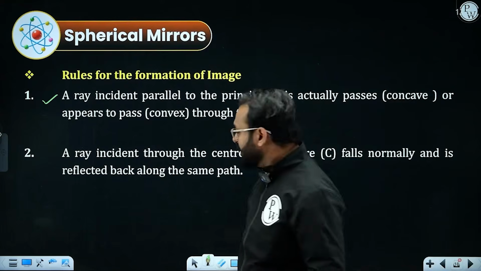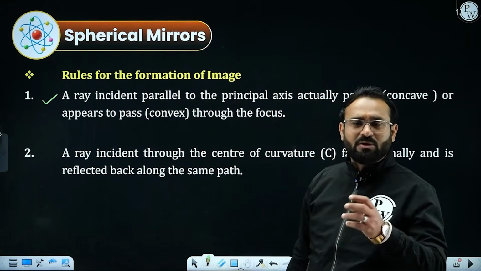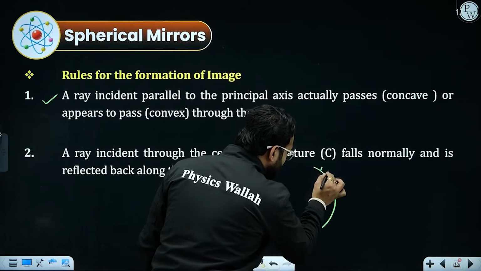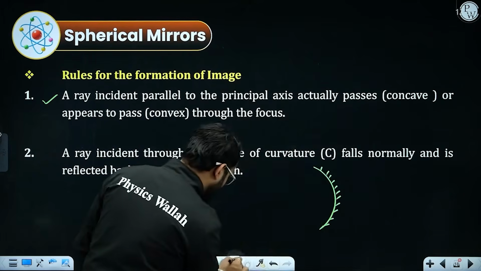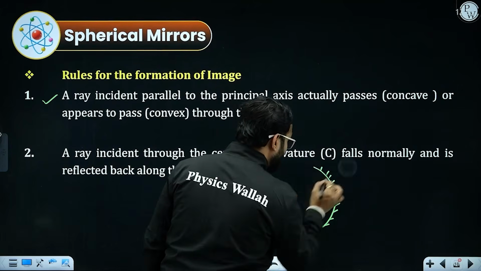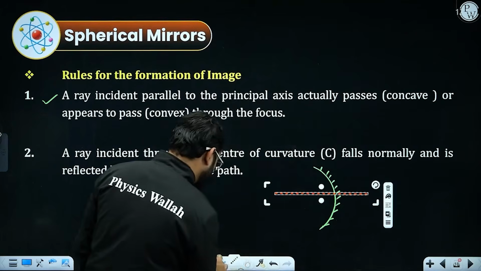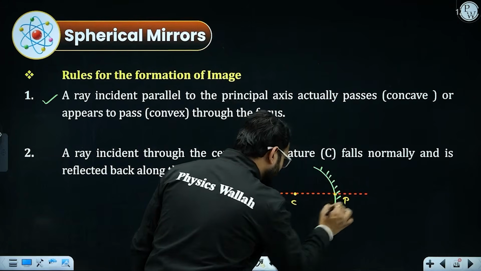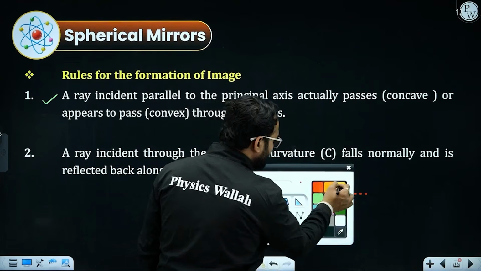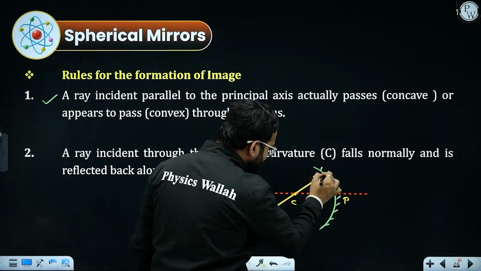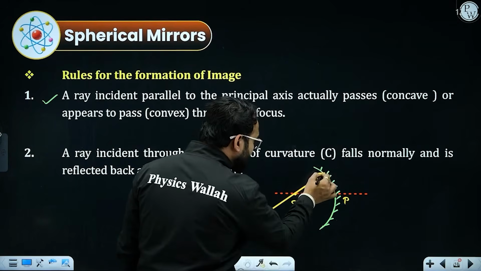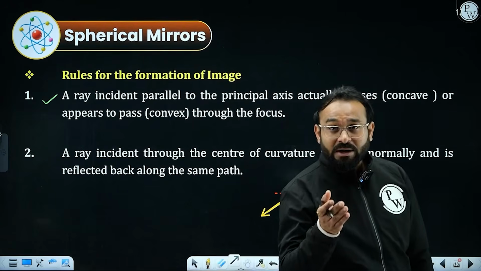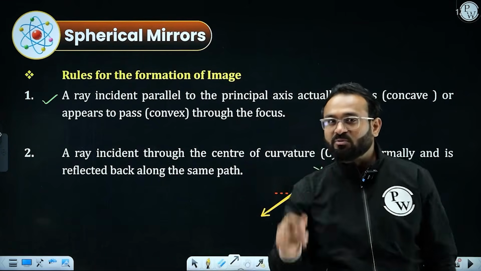When the ray of light is incident, or appears to pass, through the center of curvature, for example, if I draw this, that is the principal axis, this is my center of curvature, this is pole, and a ray of light passing through the center of curvature will come back along the same path. No changes required, because it was already passing through the center of the sphere of which the mirror was part.